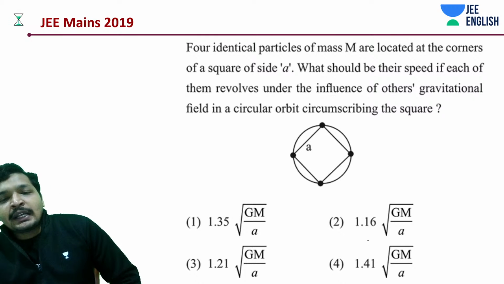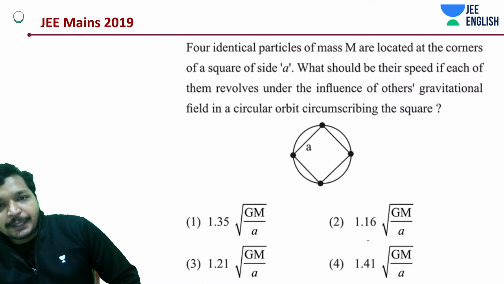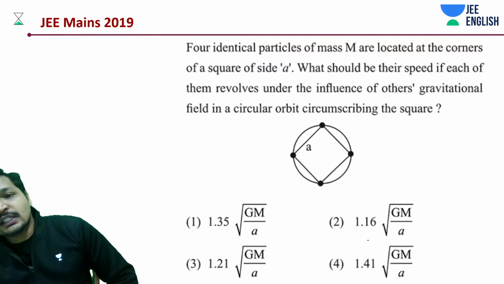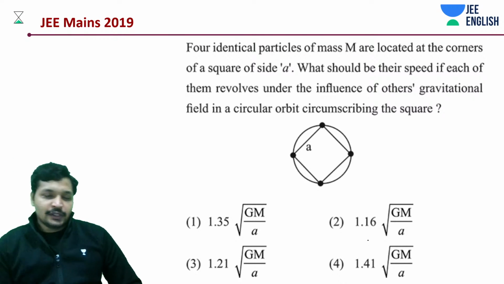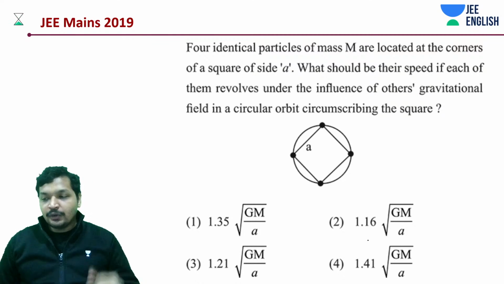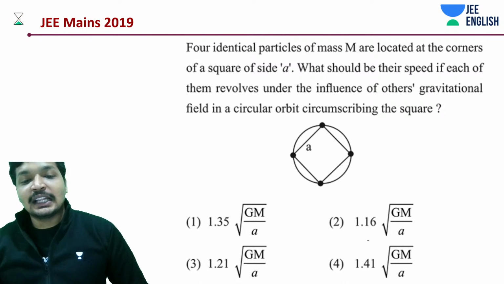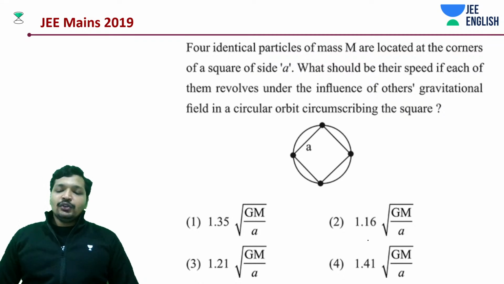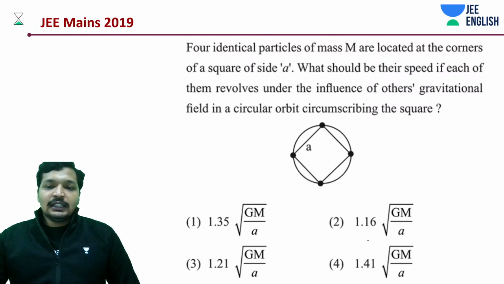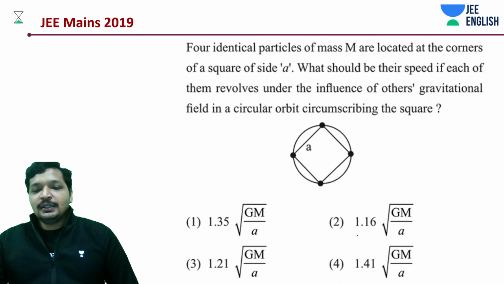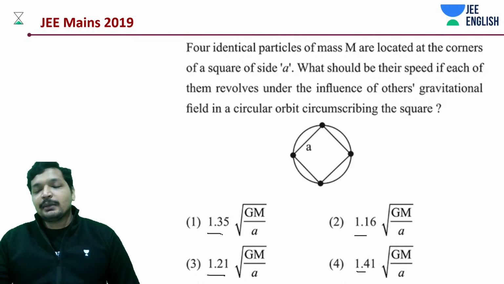There are four identical particles of mass m and they are located at the corners of a square of side A. What should be the speed such that they will be able to revolve under influence? Now comes the nicest problem. Do notice the options. Let's first of all have a look at it. Otherwise, it's dimensionally consistent.